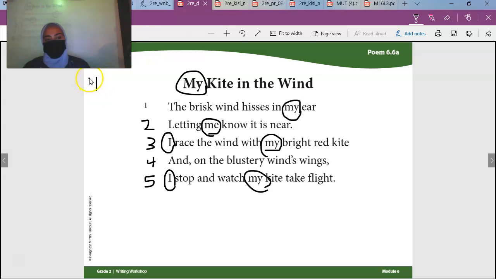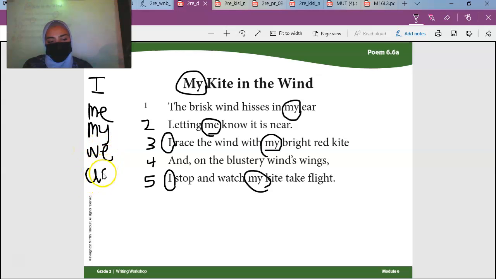We have I, me, my, we, us, our. All of those pronouns imply that I am talking about including myself. Okay? So in your poem, you're going to make sure you have these pronouns.